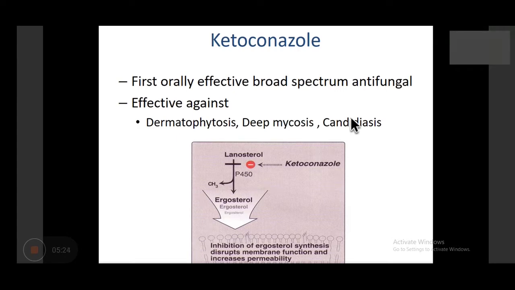Mechanism of action, we already seen that they block this 14 alpha demethylase enzyme, which is responsible for synthesis of ergosterol from lanosterol. So it inhibits ergosterol synthesis and disrupts membrane function and increases permeability.